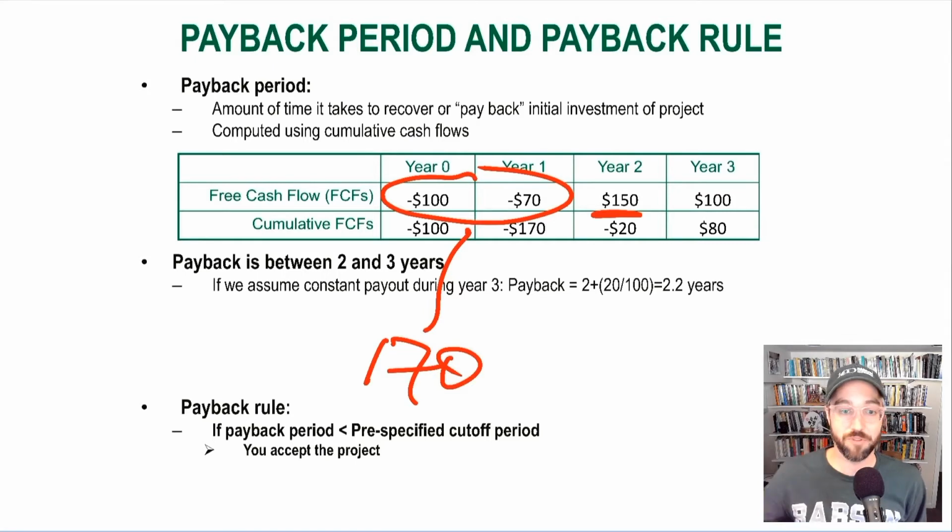So comparing that 150 to the 170 that they need to recover, they have not yet recovered. We know the payback is going to be somewhat longer than 2 years, and we can make that calculation a little bit more explicit by just adding up cumulative cash flows.